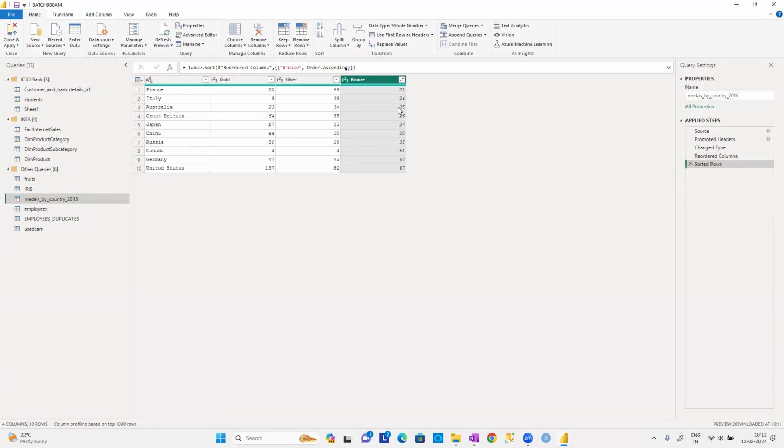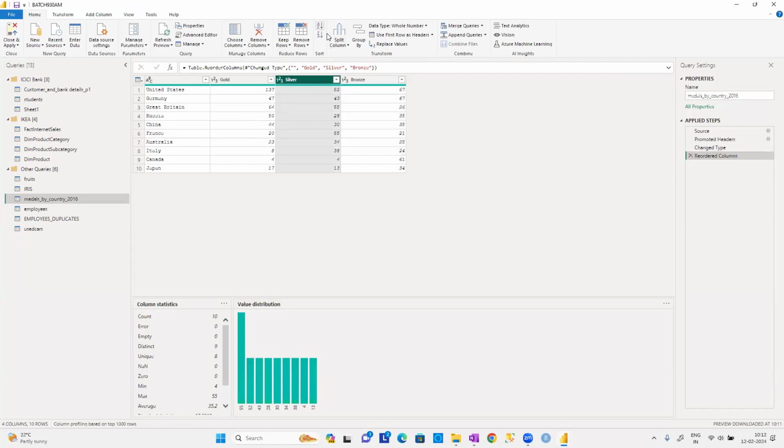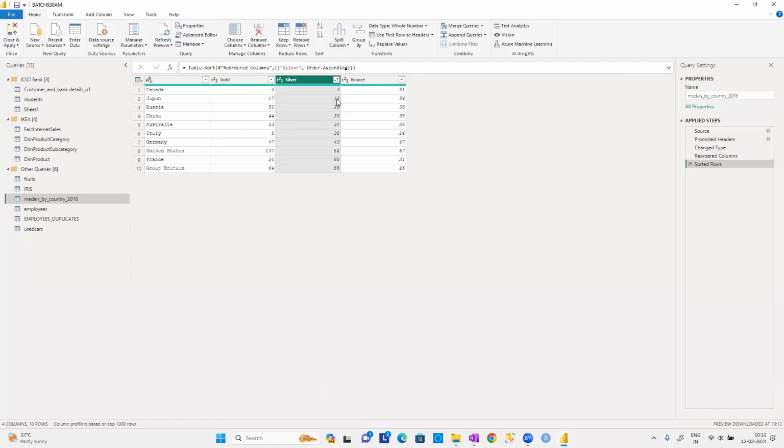So now we have sorted the data 21 to 67. But who has the same number of bronze medals? Otherwise, I'll do one thing, guys. First, I will sort them according to the silver column, ascending order. Now you can see 4, 13, 28, 30, 34, 48, 43, 52, 55, 55. Only the last two records got sorted. Now, let us say I kept the data in ascending order of silver. These two countries are France and Great Britain. In the earlier case, when I was discussing bronze, who had the duplicates there? Germany and United States.